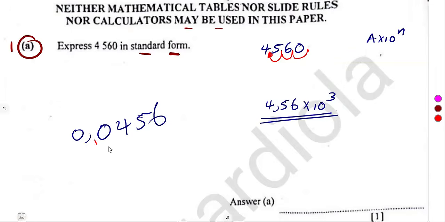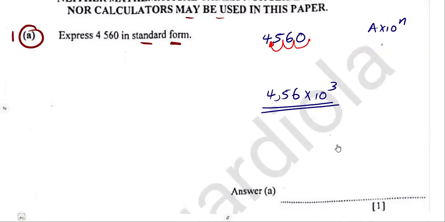So we're going to move the commas 1, 2 like this. So it will be 4,56 times 10 to the exponent of what? How many commas did you move? 2. But with a negative now, because you're dealing with what? With a decimal. So let's note the difference when you are having a whole number and when you've got this decimal part. So that was our question on number 1A, that is for 1 mark.